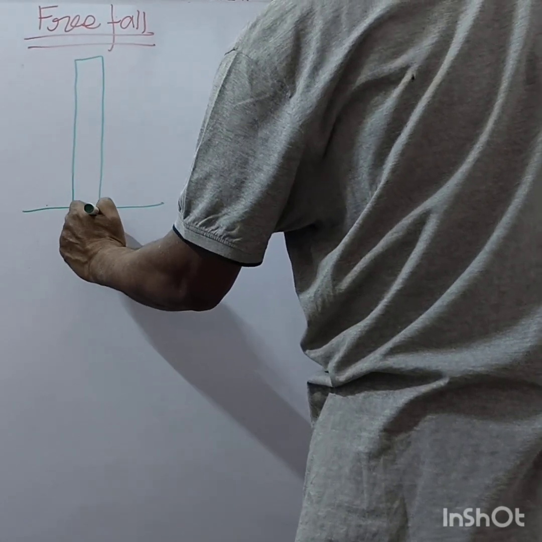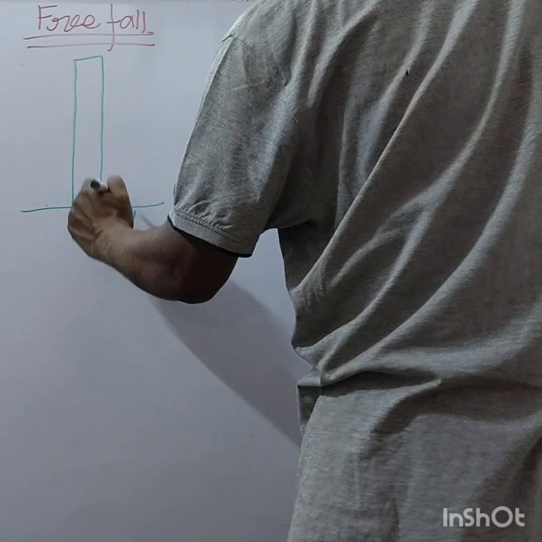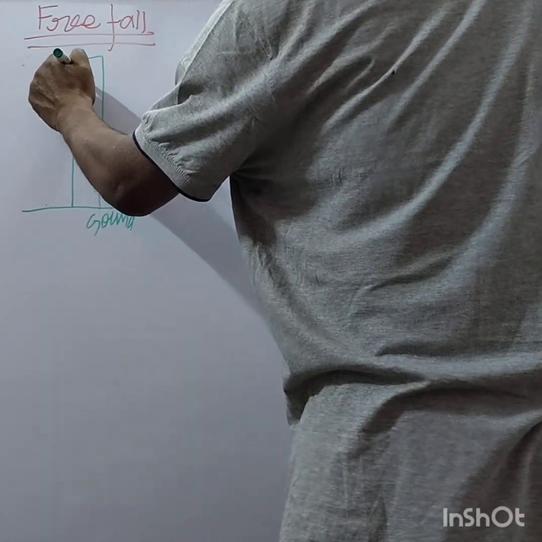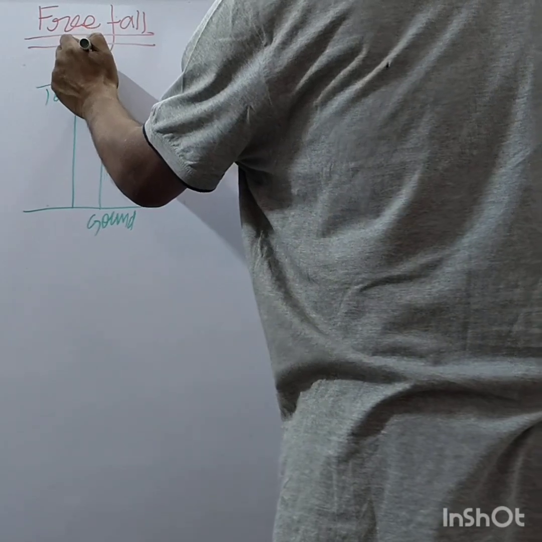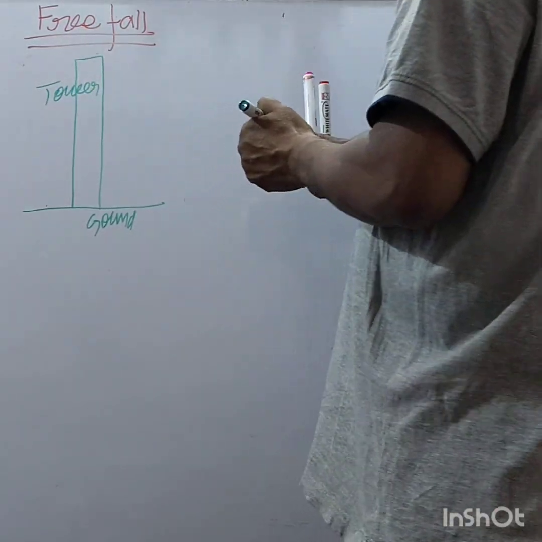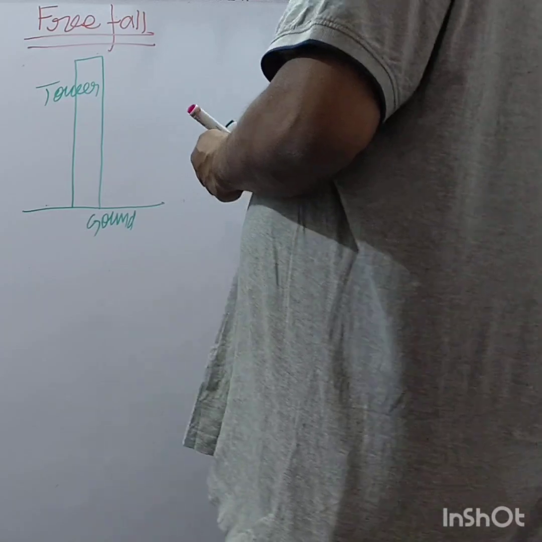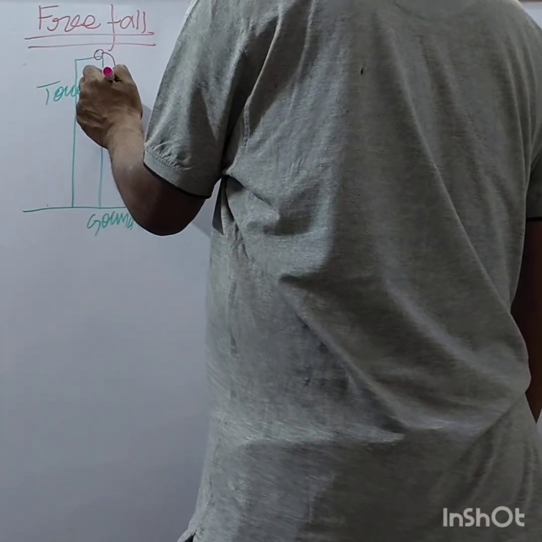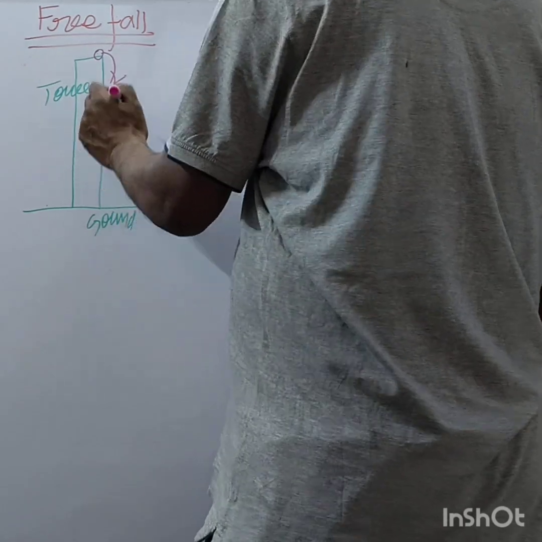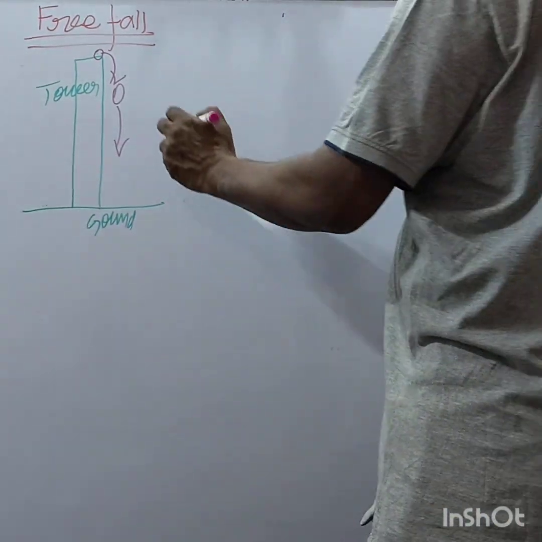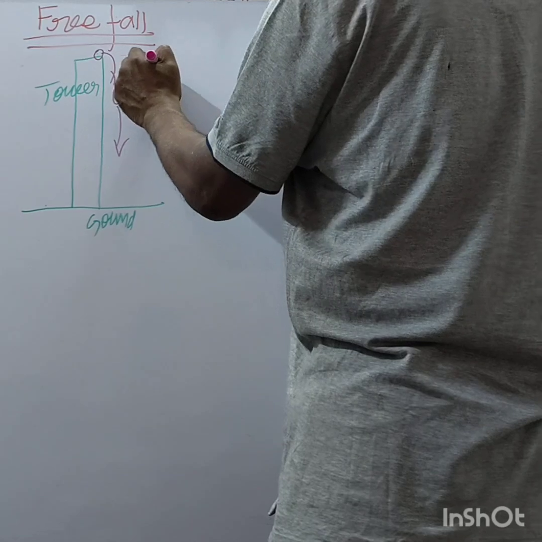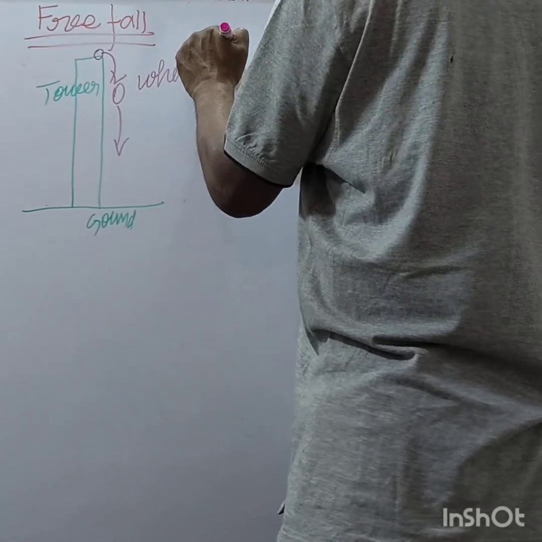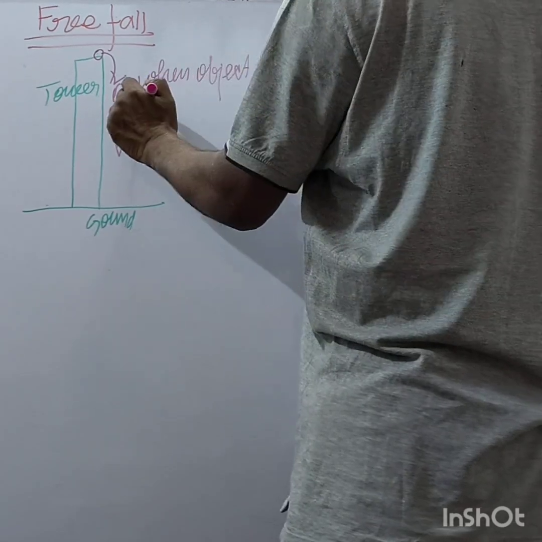This is the ground and there is a tower, right? And if you throw an object, when the object is falling,